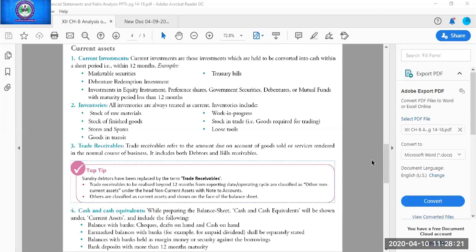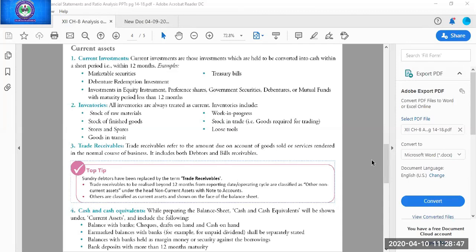Earmarked balance with banks means for some specified purposes you have kept your balance with bank, like unpaid dividend. You have declared the dividend, you have deposited the amount in bank, but shareholders have not claimed it. So it will be known as unpaid dividend or earmarked balance with bank. Then balances with bank held as margin money. Then bank deposits with more than 12 months of maturity.